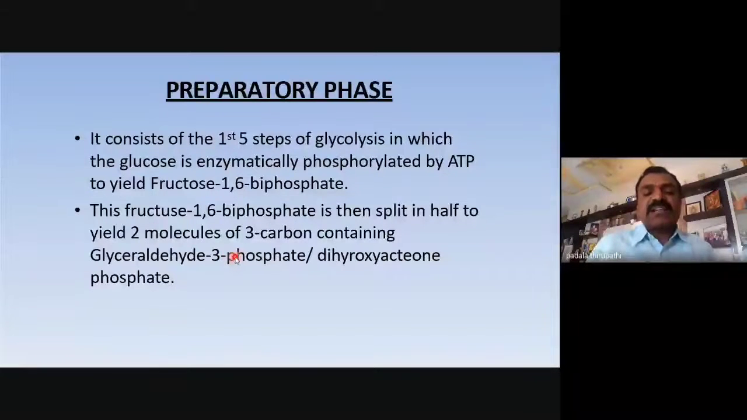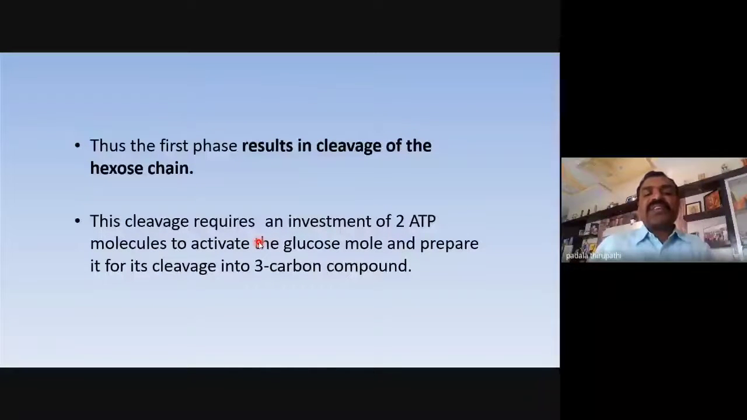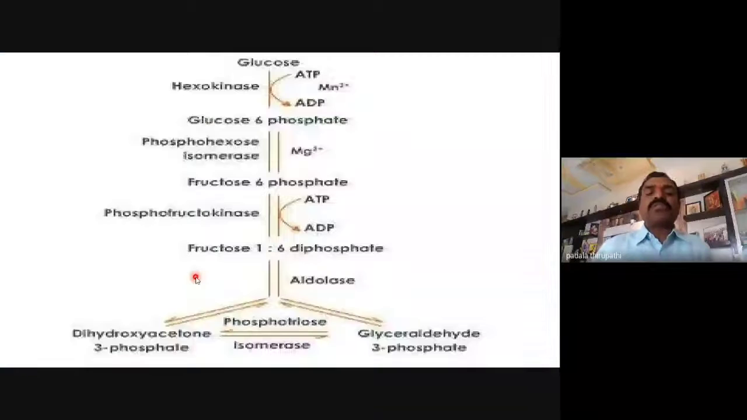What we can say that? Triose phosphates. Triose phosphate compounds are produced. Thus, the first phase results in cleavage of the hexose chain. The 6 carbon compound, that is hexose, is going to split into 2 triose compounds. This cleavage requires an investment of 2 adenosine triphosphate molecules to activate the glucose molecule and to prepare it for its cleavage into 3 carbon compounds or 2 triose compounds.